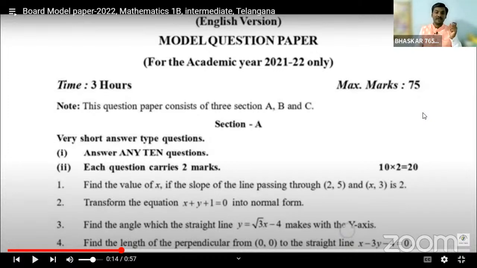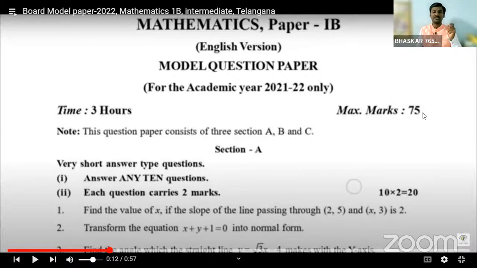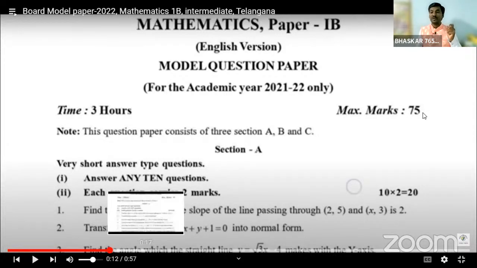And here we have the board model paper question. Whatever the methods and concepts are given in the question paper, they are very important, and you are going to get questions from them.